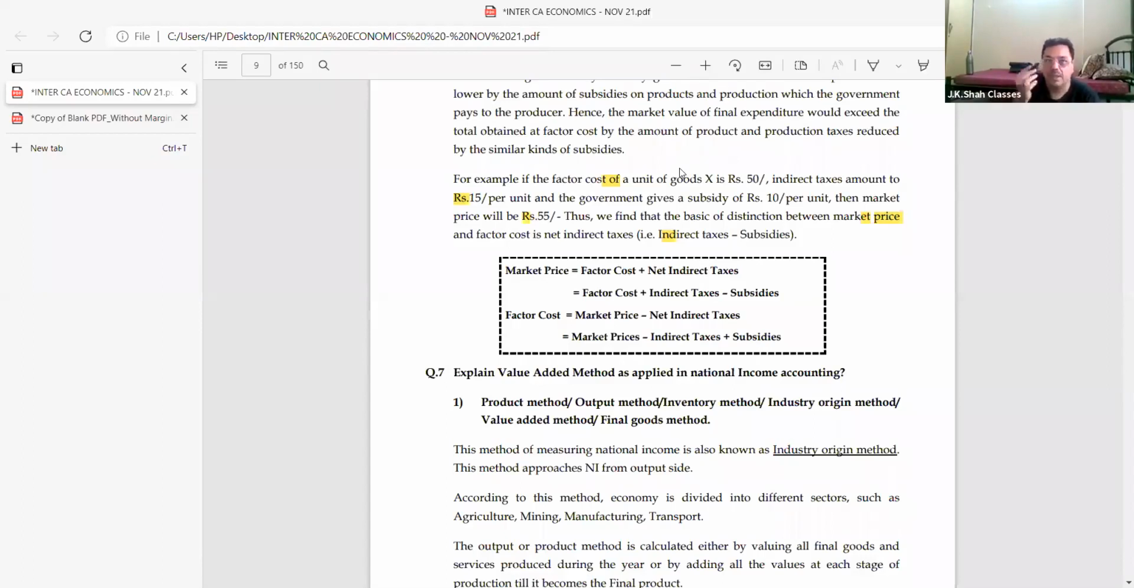Please remember, if you have to find market price, you have to add net indirect tax. I repeat, if you have to find market price, then you have to add net indirect tax. If you have to find factor cost, then what will it be? Minus indirect tax plus subsidy, so it will be minus net indirect tax. Any doubts over here? No doubts. I hope it's easy. Clear?